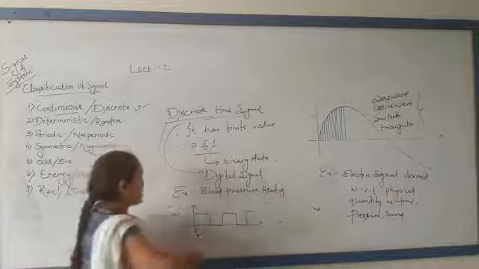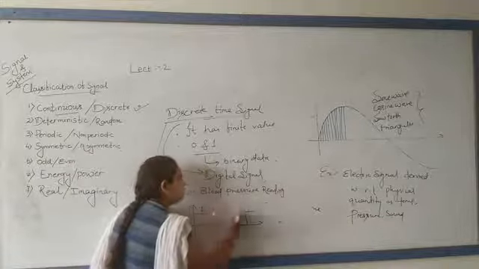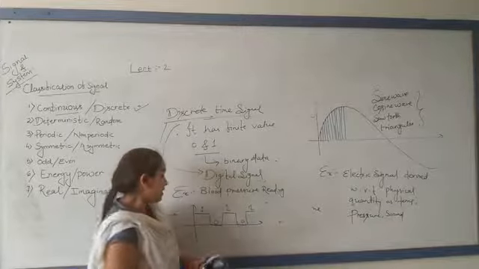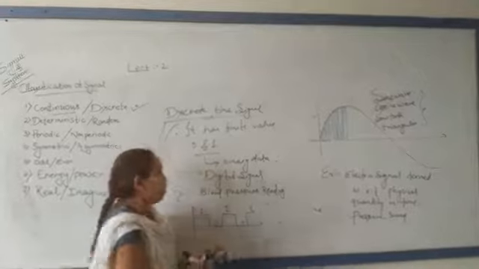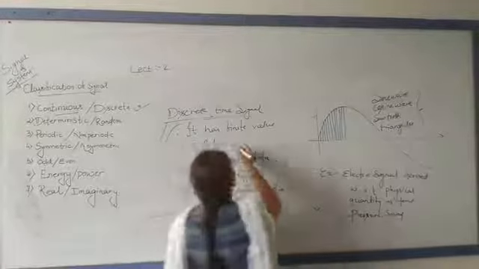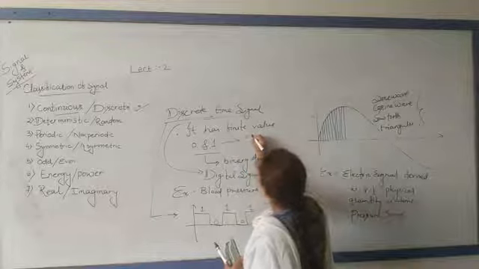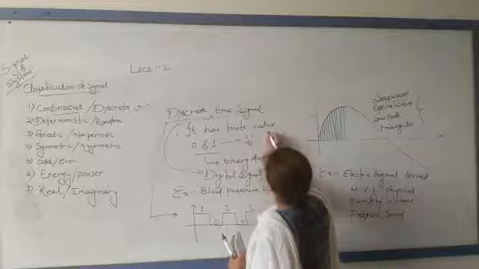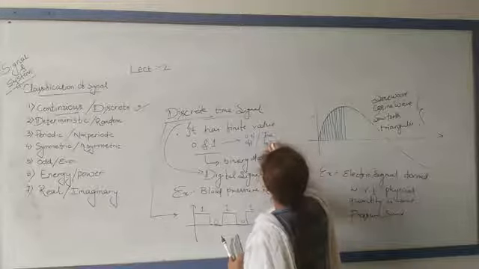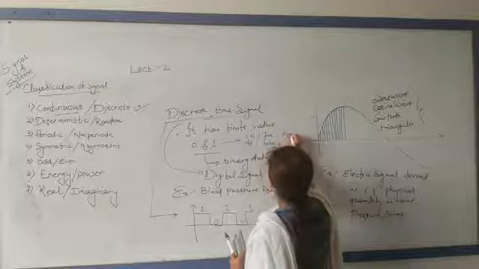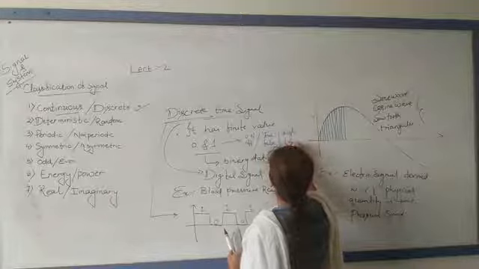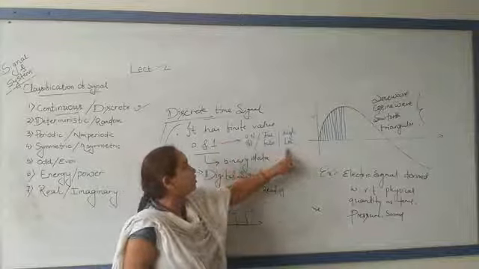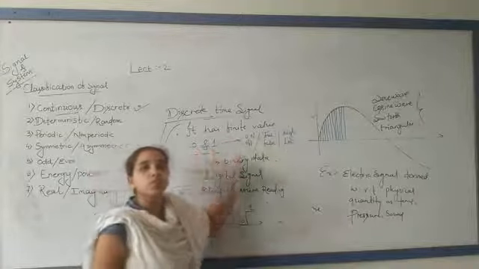This is considered as 1, 1, 1. This is considered as 0, 0. This means on and off. We can consider the signal as 0 and 1: on, off, true, false, high, low.